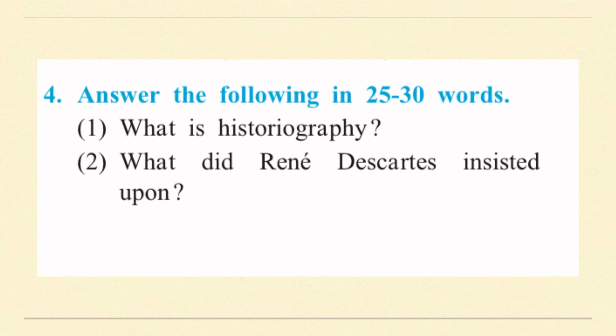Okay, so the next is, what did Rene Descartes insist upon? The answer is, we have studied about Rene Descartes. In that passage it was mentioned that he insisted upon critically examining the historical documents to verify their reliability. He also wrote the book, namely Discourse on Method. In this book he mentioned never to accept anything as true till all grounds of doubt are excluded. So this is the main important line, you should write it. This was one of his rules, or the law laid down by him. This rule had a great impact on the scientific method of research. Simple, you can write it down.